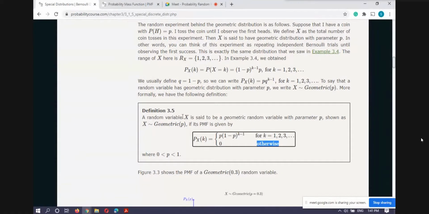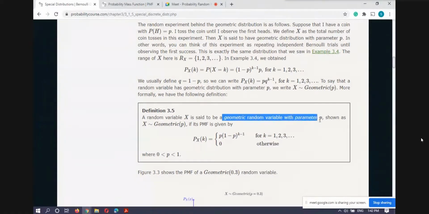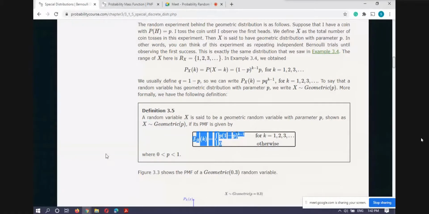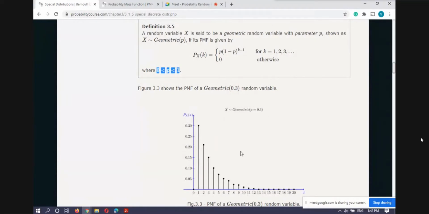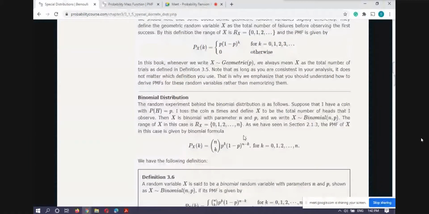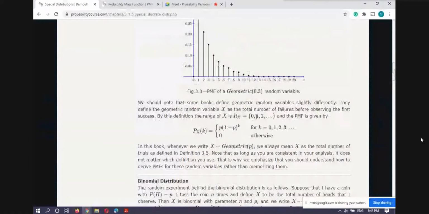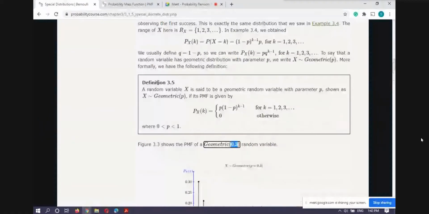So a random variable x is said to be a geometric random variable with parameter p. It is written like this: x tilde geometric p. Its probability mass function is given by this, where p is lying between 0 and 1, and you have to remember this. So here he is plotting what we call the probability mass function of the geometric distribution for various values of p. The others he is not plotting, leave it. We are not bothered about this. The main thing is you have to remember this, okay.